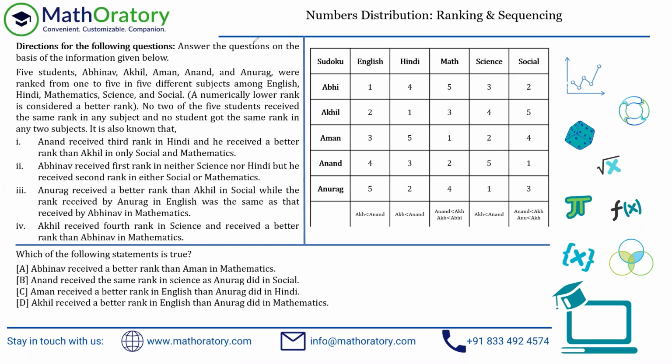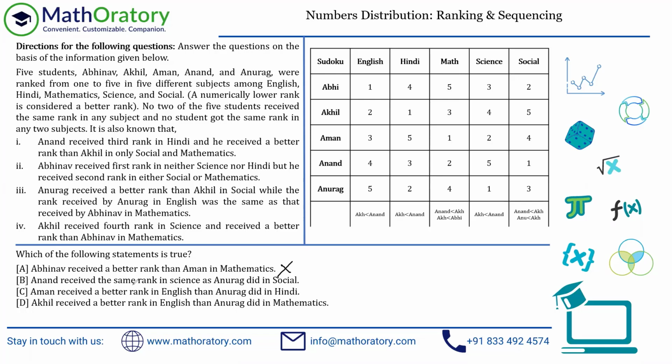Okay, so which of the following statements is true? So we have to look into options. So first option is asking for Abhinav received a better rank than Aman in mathematics. Abhinav, so mathematics, so let's compare Abhinav. Abhinav cannot be better than anybody, right? Because in mathematics, Abhinav gets a 5. So this is incorrect.